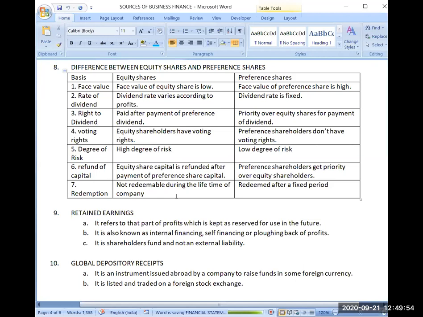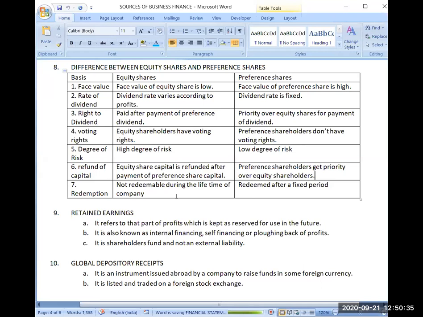I am again explaining. First thing, equity share capital is a permanent capital. The company will never return this equity share capital to the shareholders during the lifetime of the company. It can be returned only in the case of liquidation, when the company gets closed. So it is not redeemable during the lifetime of the company.